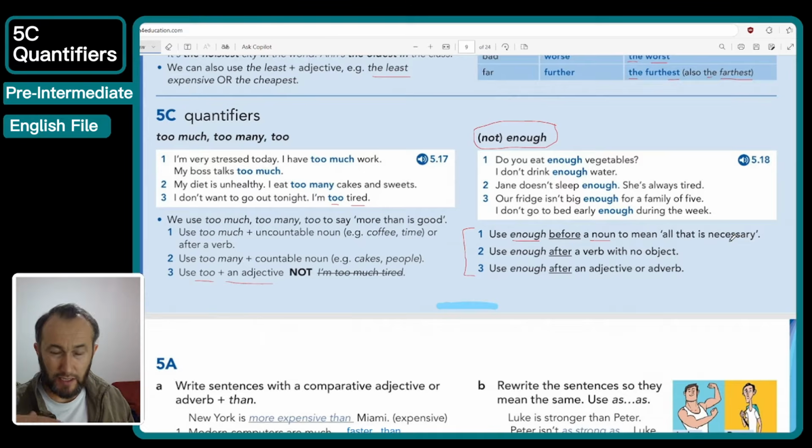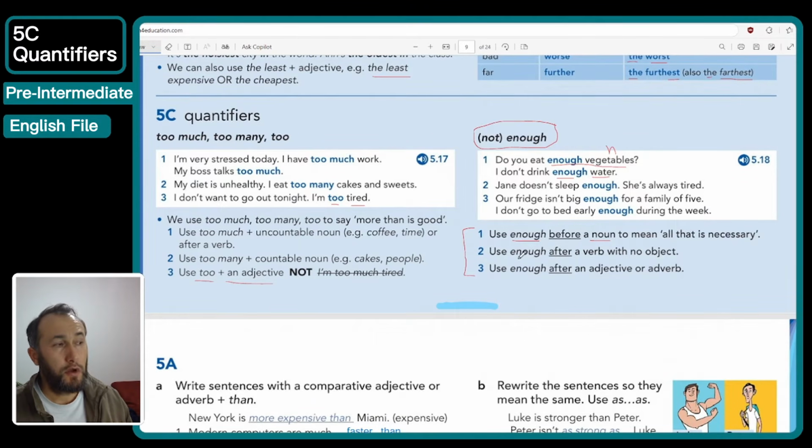That is enough. Yetarli or kifaya in Arabic, or in Uzbek and Turkish. As you can see, do you eat enough vegetables? Right? Vegetable is a noun here, and enough is coming before the noun. I don't drink enough water. So water is an uncountable noun. Vegetables, countable noun. So we can use enough with both. So we must use enough before nouns, whether countable or uncountable, guys.